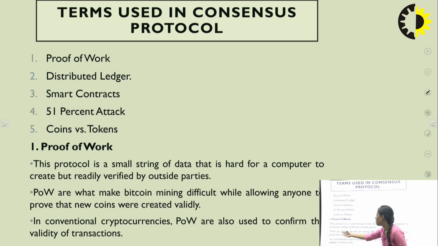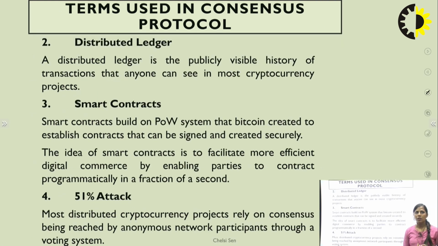POW makes Bitcoin mining difficult while allowing anyone to prove that new coins were created validly. This protocol is a small string of data that is hard for a computer to create but readily verified by outside parties. Means in POW, it is used to confirm the validity of the transactions. Whatever transaction you have done, it is the proof. It confirms whether the transaction is done or not. So this is the proof of work.